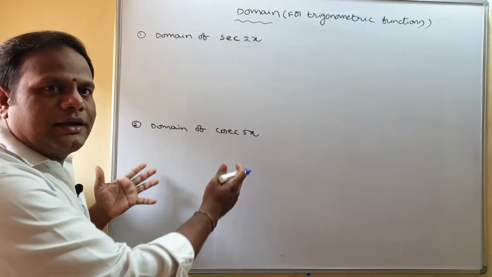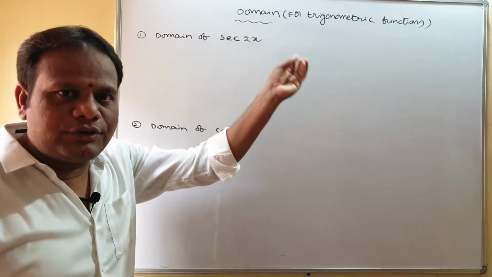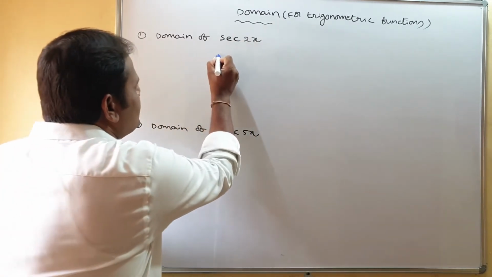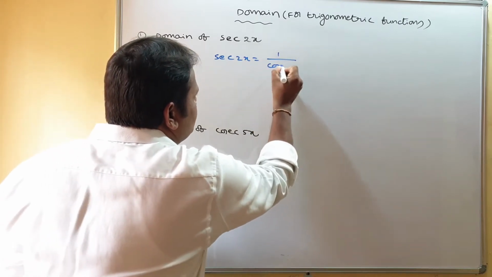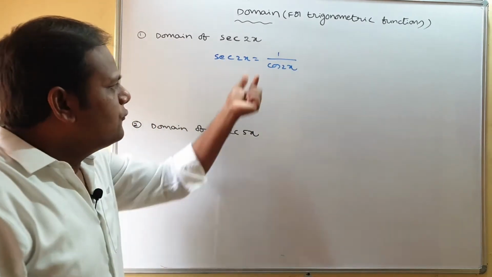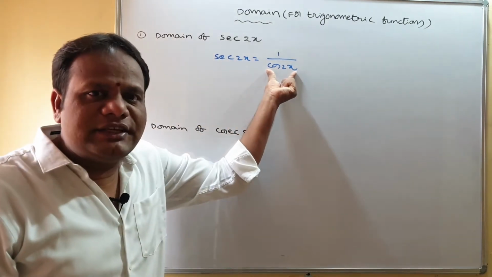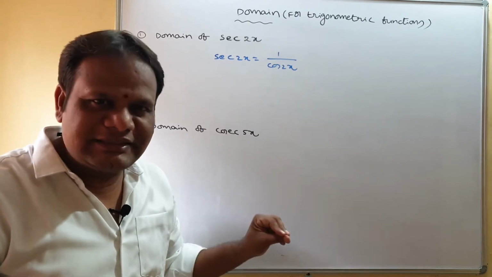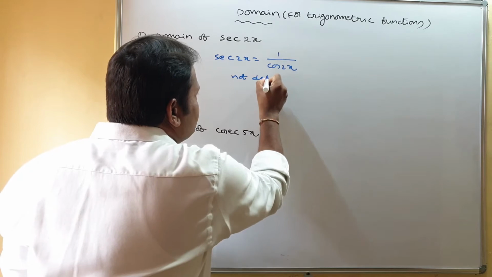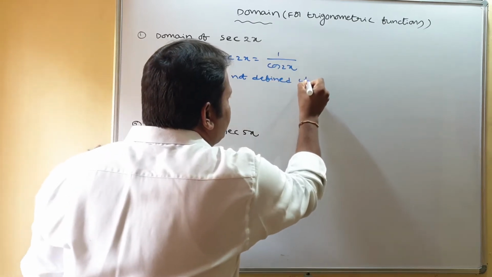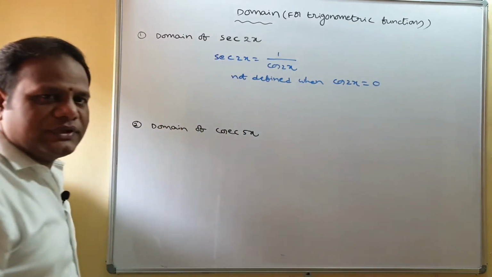Coming to first example, domain of secant 2x. You know that secant 2x is 1 by cos 2x. Where is it not defined? If the denominator is 0, this is not defined. So this is not defined when cos 2x is equal to 0.